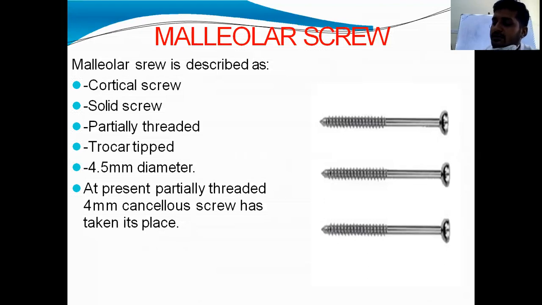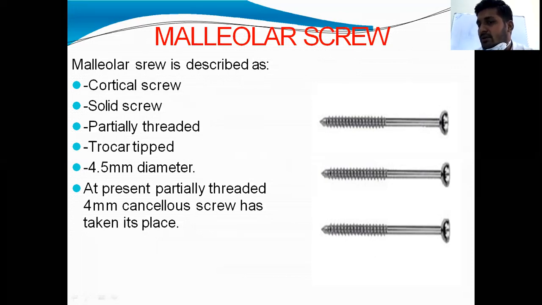Screws are of two types: cortical screws and cancellous screws. Cortical screws we will use for cortical bones, and cancellous screws we will use for cancellous bones.